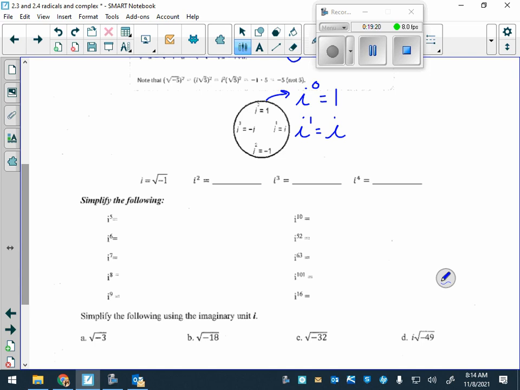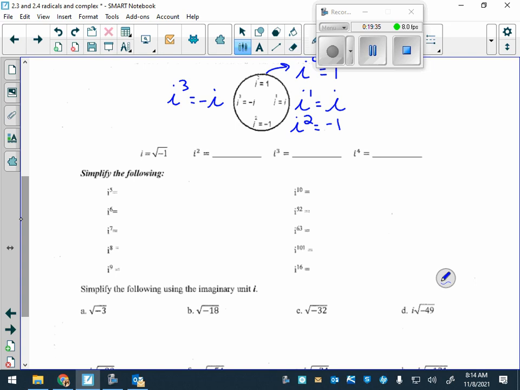Okay? I squared is negative 1. I cubed is negative I. Then it repeats the process. Okay? So how we get to I squared is I actually showed you already. Square root of negative 1 times square root of negative 1 is just negative 1.